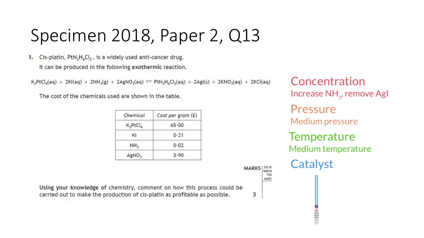Finally, a catalyst could be used, and that just makes the whole process more economical. Remember, a catalyst does not affect the position of equilibrium in any way. It just speeds up both the forward and the reverse reactions.